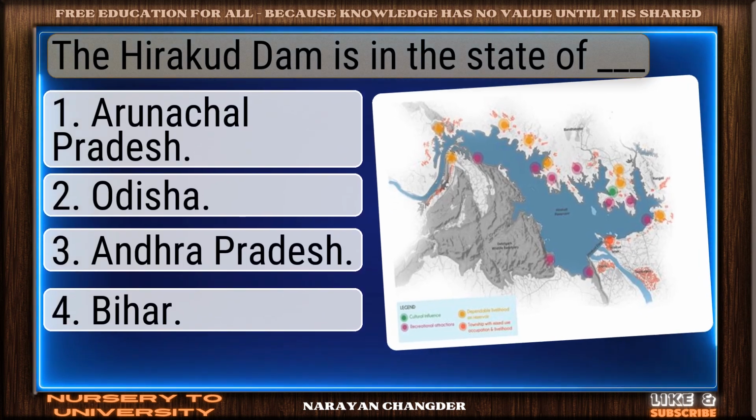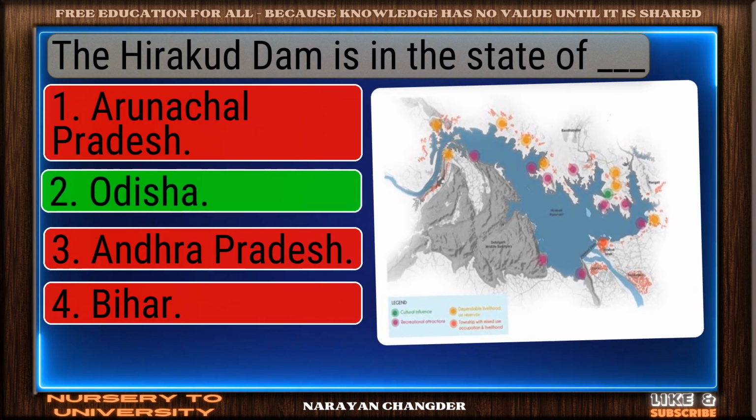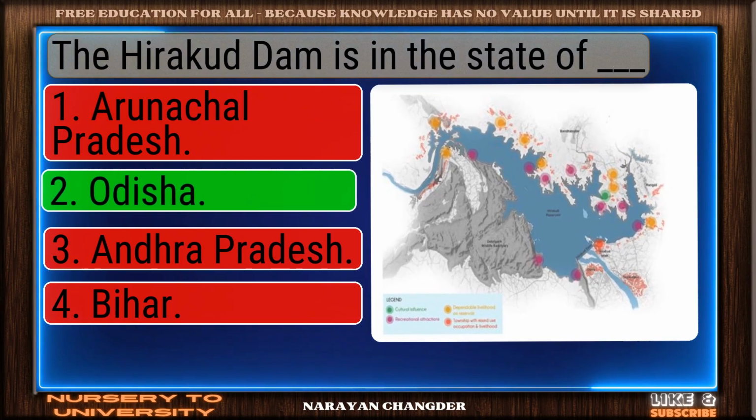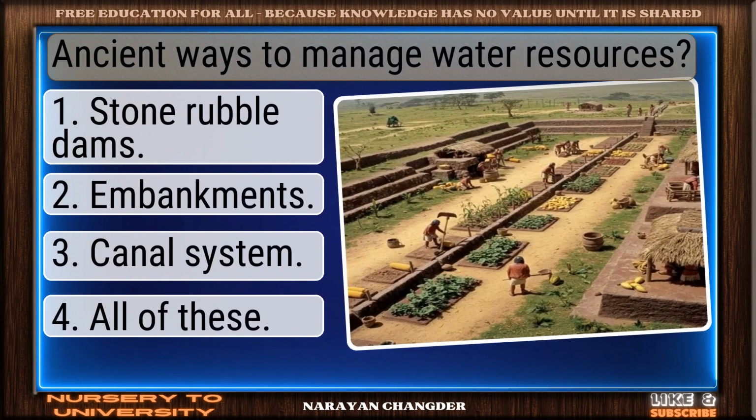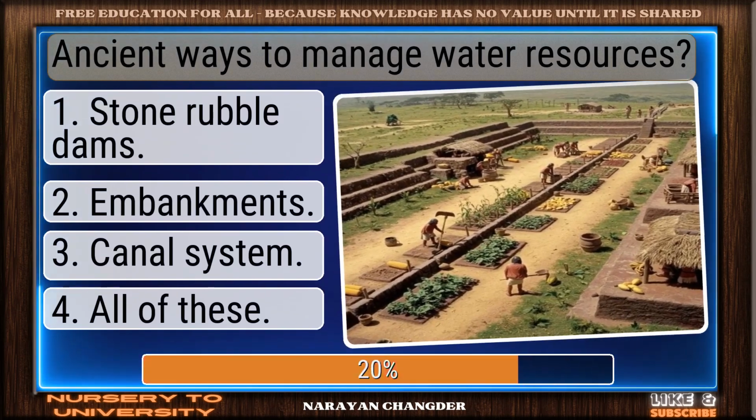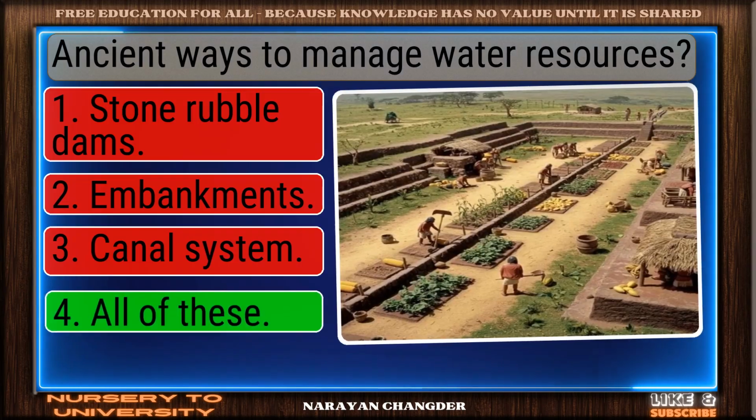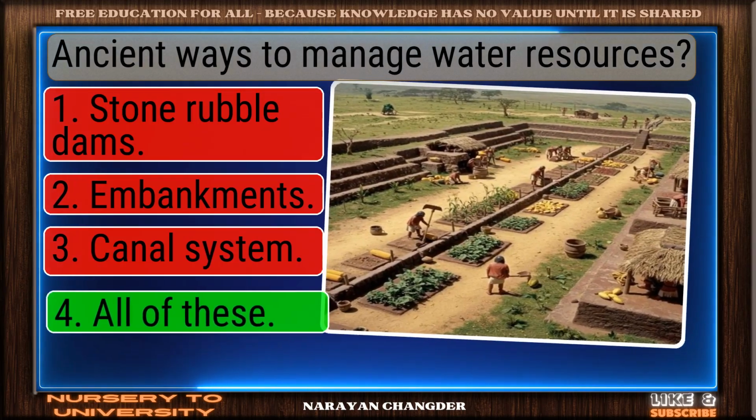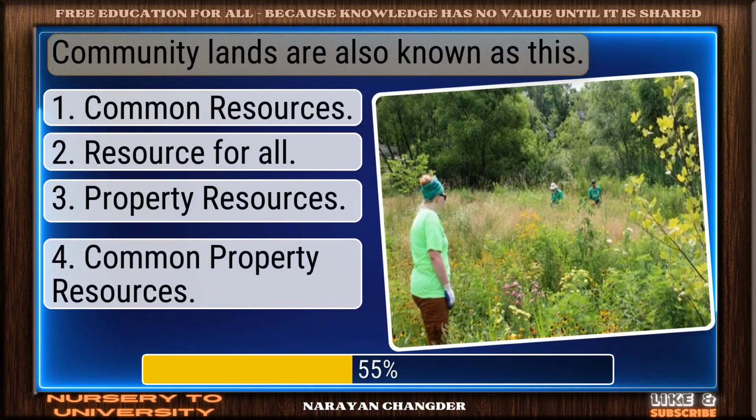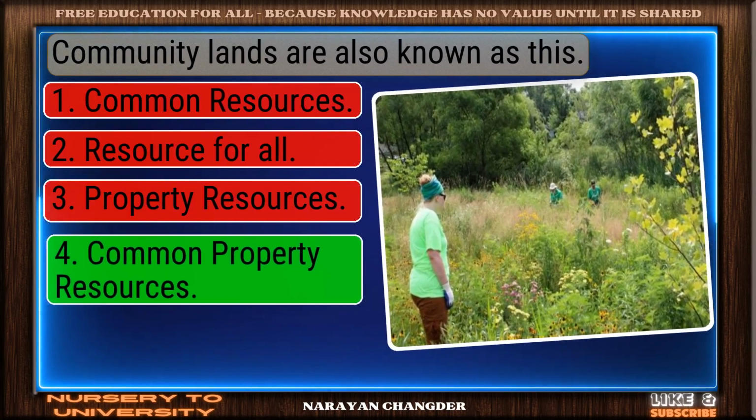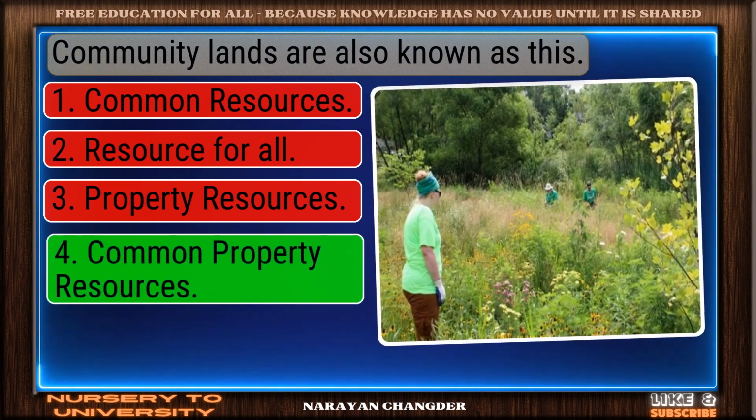The Hirakud Dam is in the state of dash. Sharp thinking. Odisha is the right choice. Ancient ways to manage water resources. Excellent. All of these is a brilliant choice. Community lands are also known as this. Well done. Common property resources is the right choice.